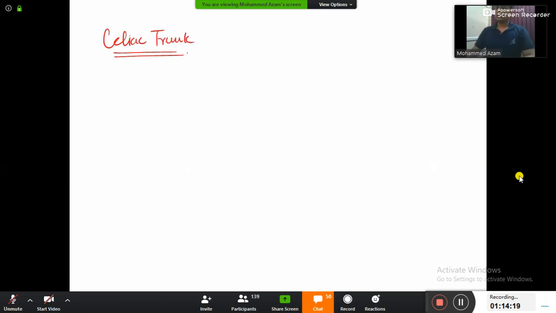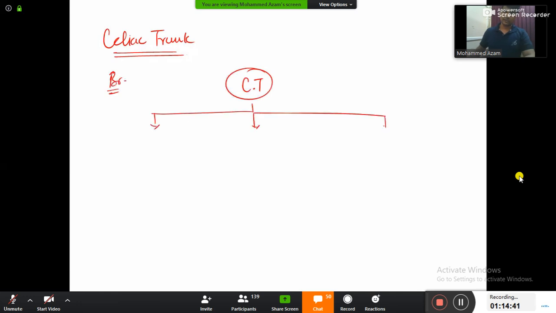Celiac trunk, you already know the introduction. It is a ventral branch of the abdominal aorta. It is given at which level? T12. It supplies which gut? Foregut. You know all this. And now let's go directly to the branches of the celiac trunk. There are totally 3 main branches given by the celiac trunk.